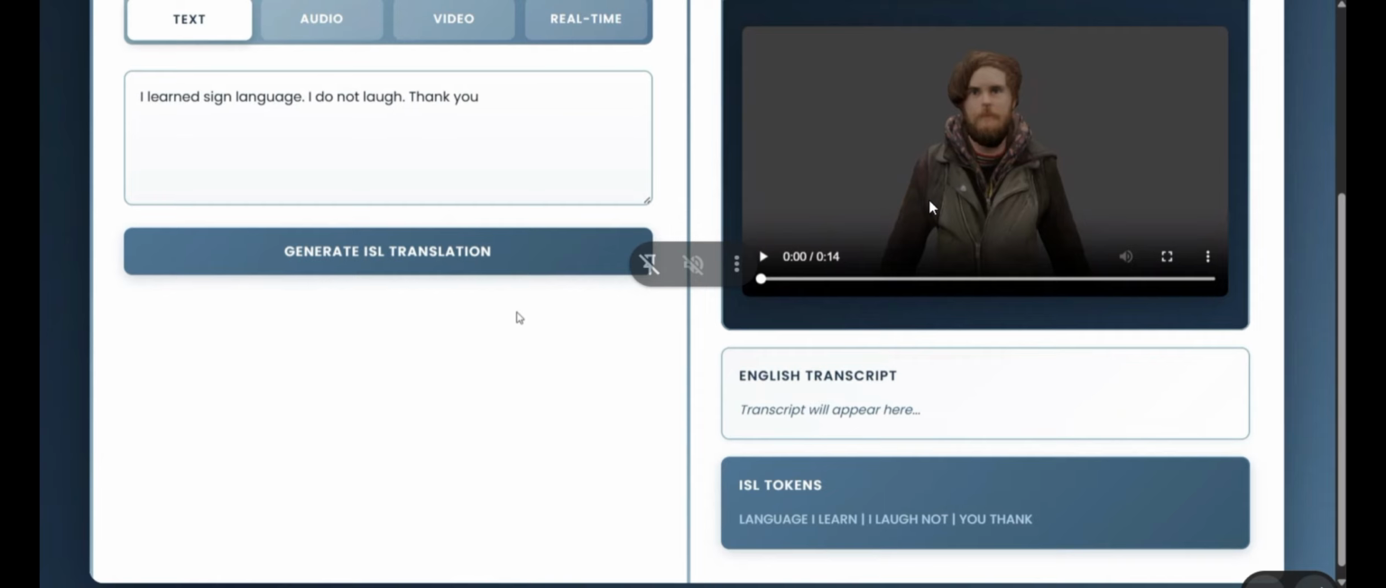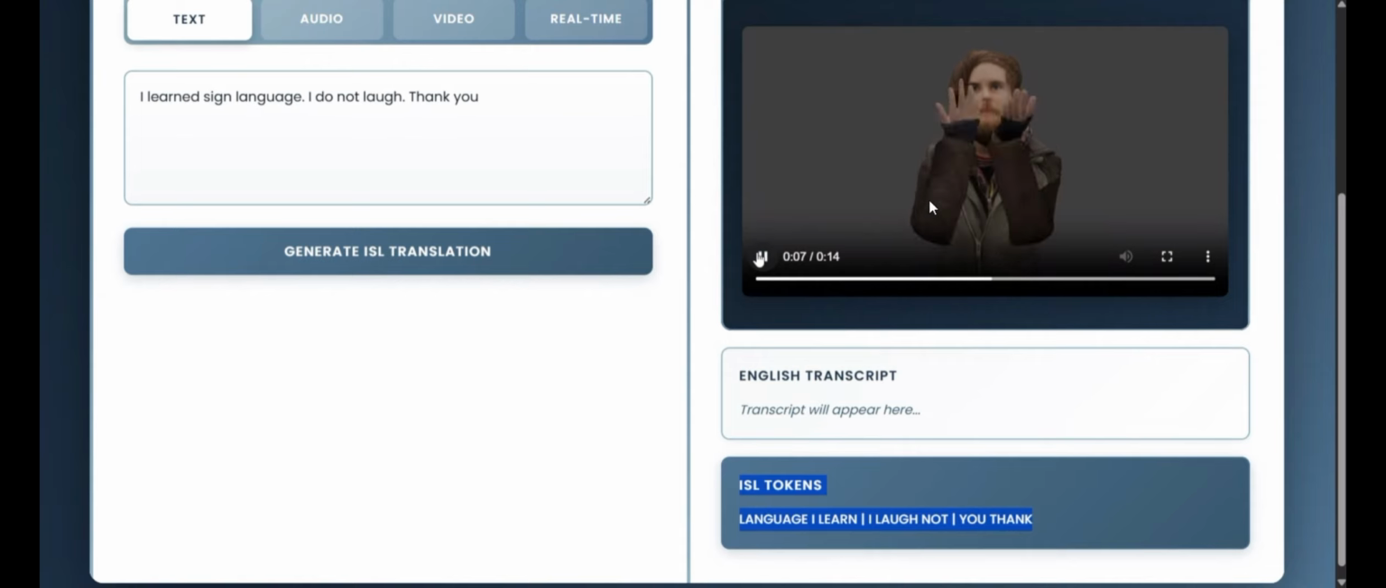So here we have the proper ISL translated tokens, and the avatar is going to visually depict the tokens, thereby providing a non-ambiguous and clear translation that helps hearing impaired people in everyday communication. This is about our text input system, and now let's have a look into our audio input system.